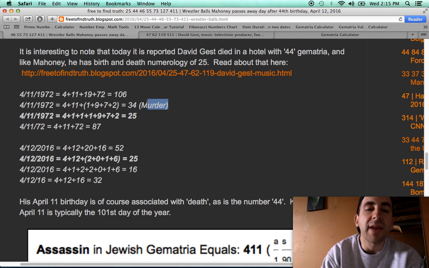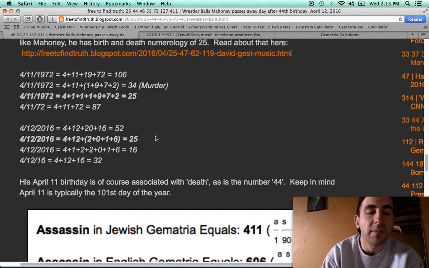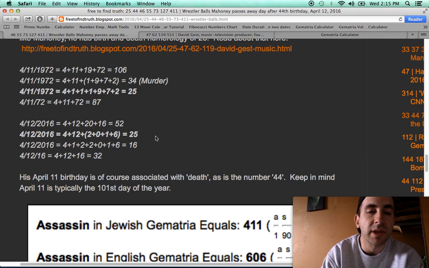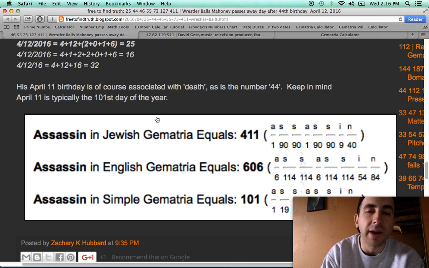Born on a date with a life lesson number of 34. Murder equals 34. Might very well have been murdered the day after his birthday. Notice he also has birth numerology of 25 and death numerology of 25. As I often point out, in these celebrity deaths, their birth and death numerology often match. This is also true of David Gest, who we're going to get to, who also has birth and death numerology of 25. Of course, he died on the same day.